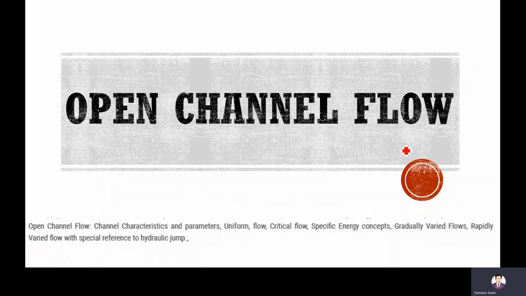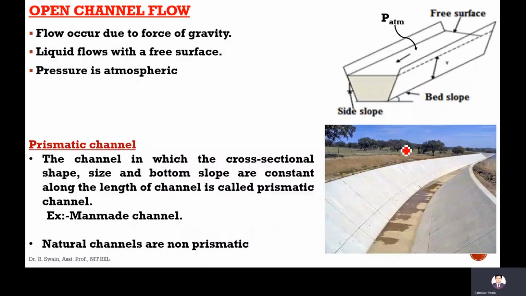What is open channel flow? Open channel, open means it is open to atmosphere. Means the pressure is atmospheric and the flow occurs due to gravity only. Whereas in case of pipe flow, the flow occurs due to pressure.